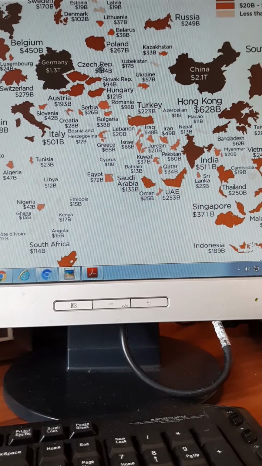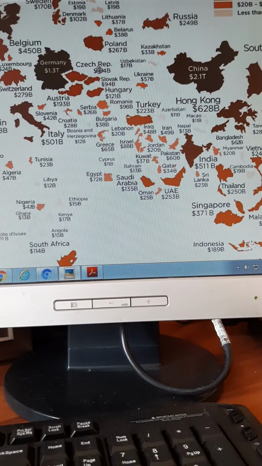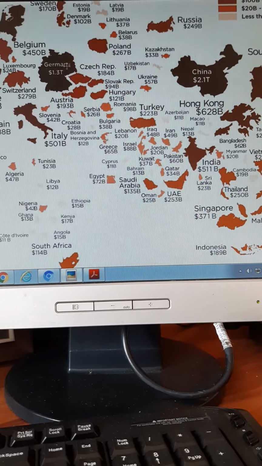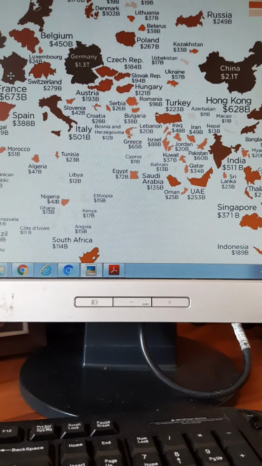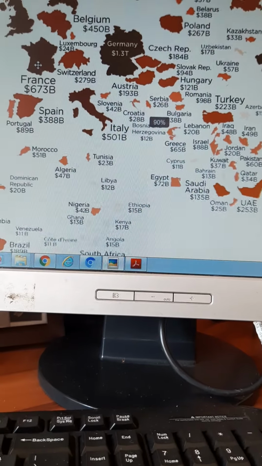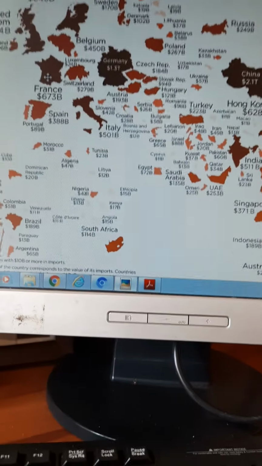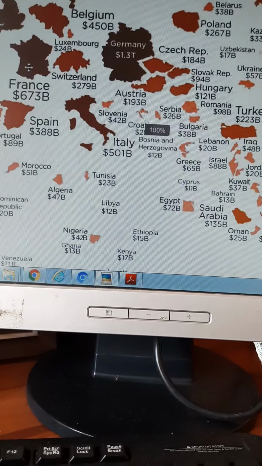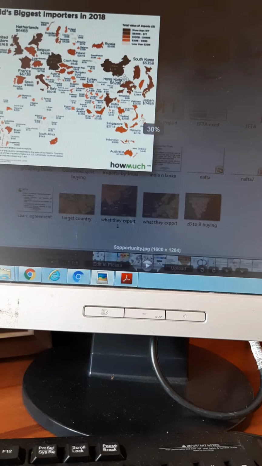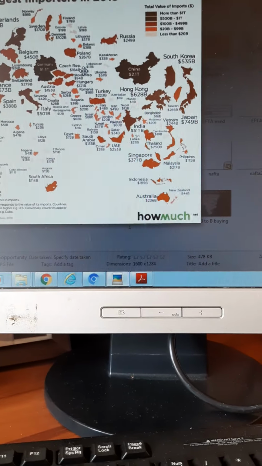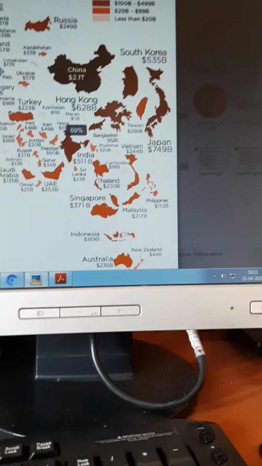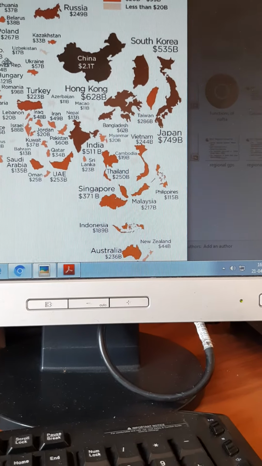Serbia, Czech Republic, Belgium, France. Look at the amount of imports. So this gives the world's biggest importers 2018, and by how much money each one of them imports, details are given.